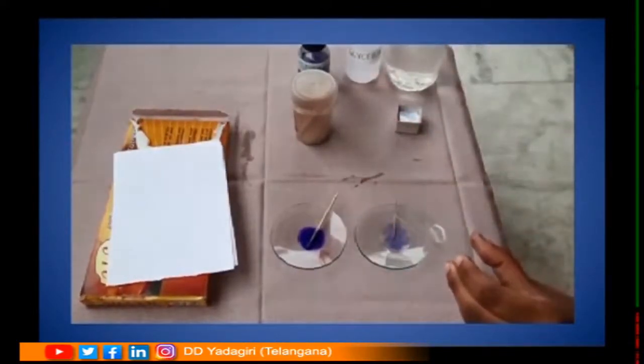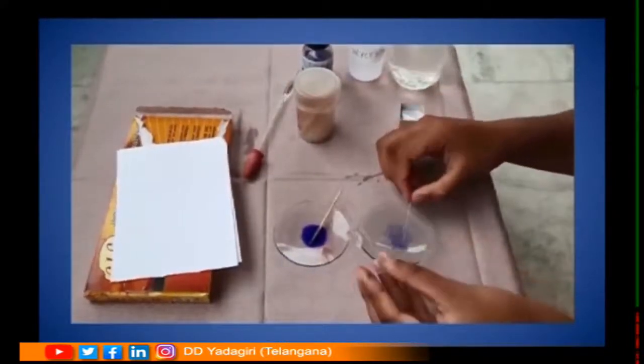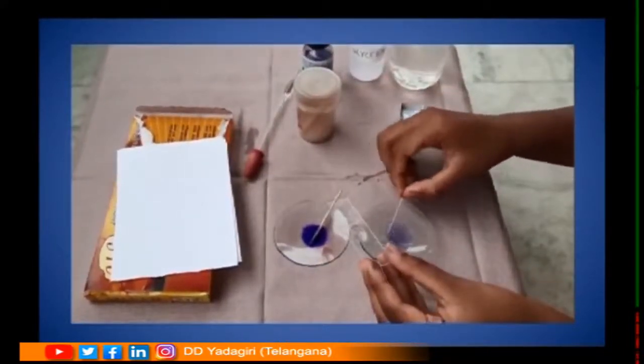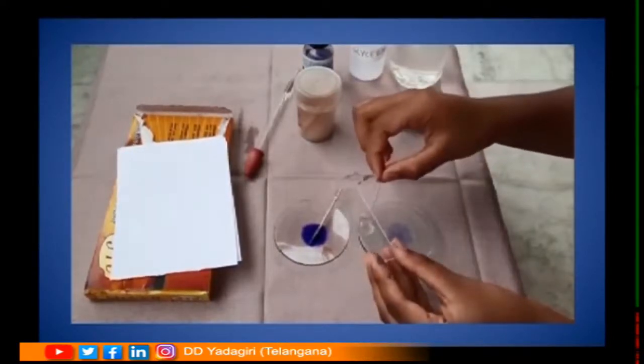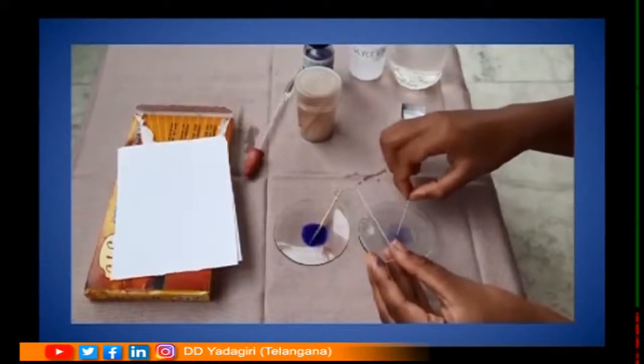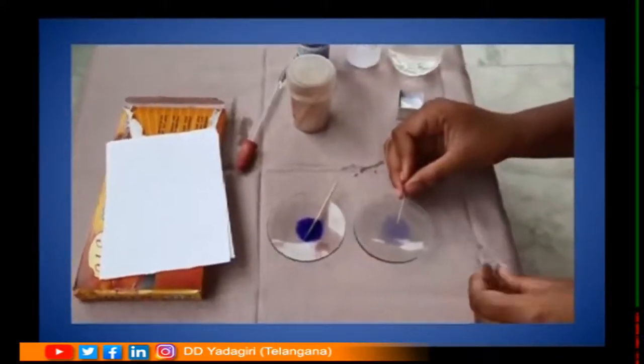With the help of a needle, transfer these cells onto the glass slide. See that the cells do not get damaged.